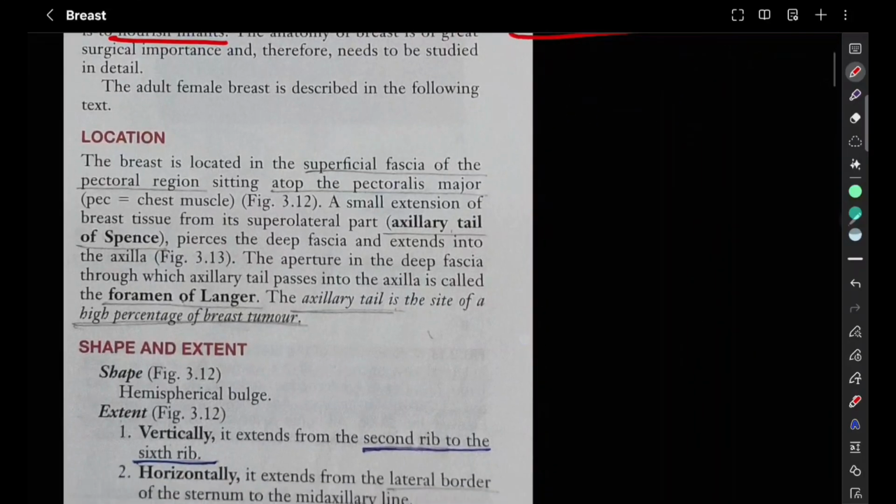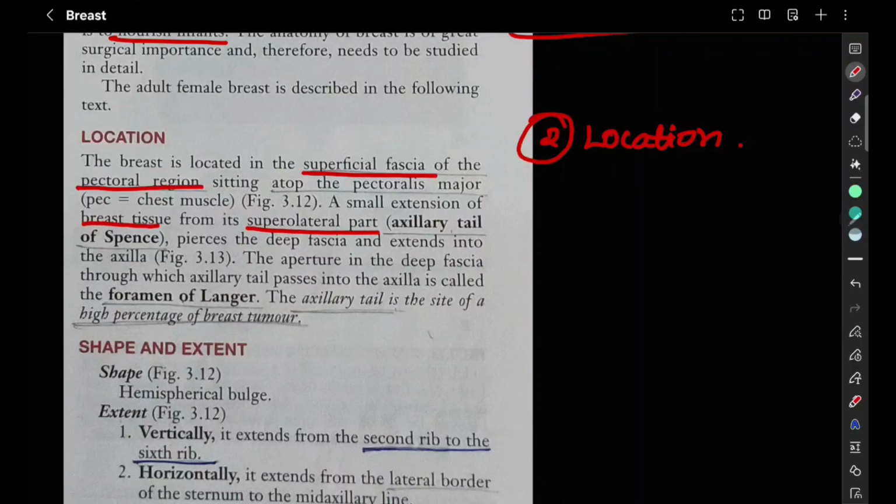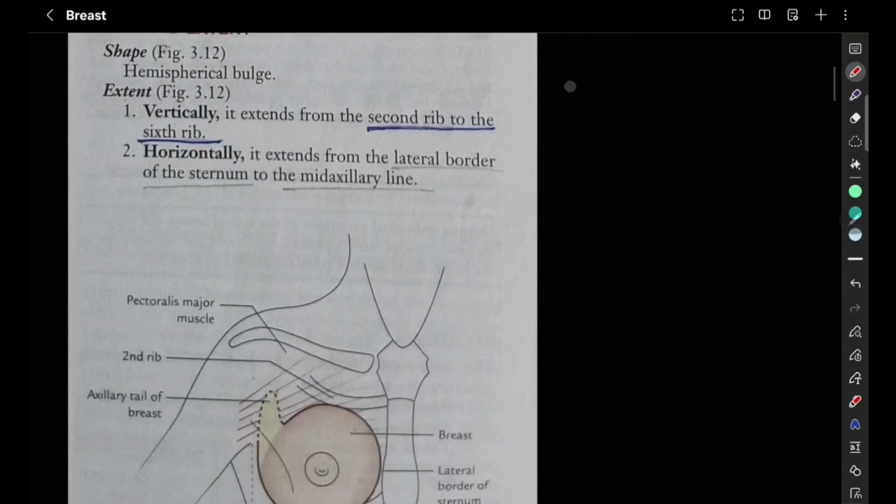Next, coming to location. So the second topic will be location. The breast is located in the superficial fascia of the pectoral region, atop the pectoralis major muscle. Pec means chest muscle. So on top of the pectoralis major we have the breast. A small extension of the breast tissue from its superolateral part is called the axillary tail of Spence. This is going to pierce the deep fascia and extend into the axilla.